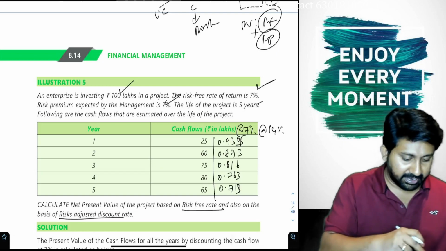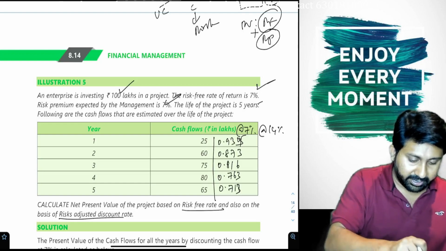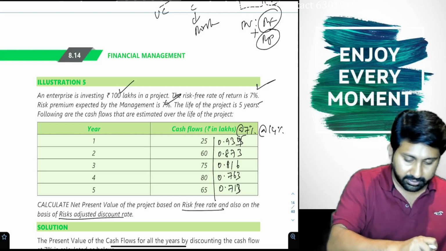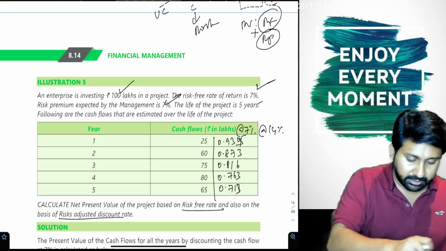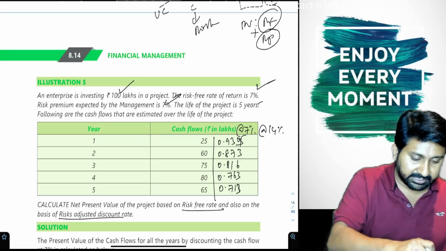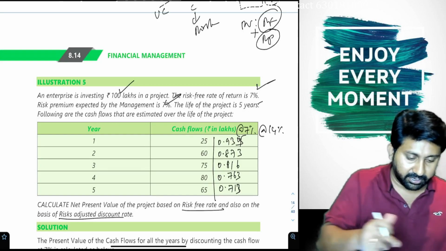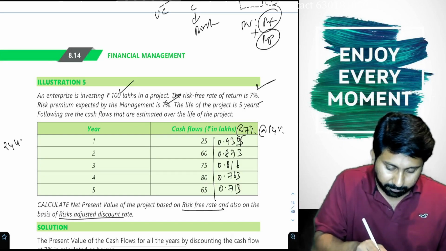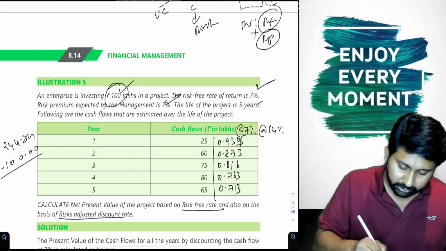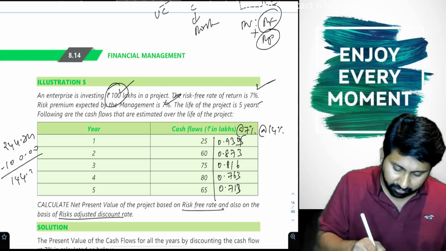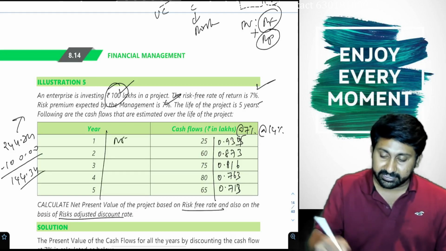Let's multiply. 25 into 0.935, 60 into 0.873, 75 into 0.816, 80 into 0.763, 65 into 0.713. The total is 244.34. How much is the investment? 100. So 144.34. This is the answer if these cash flows are assumed to be risk free.